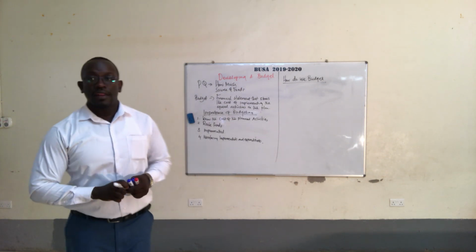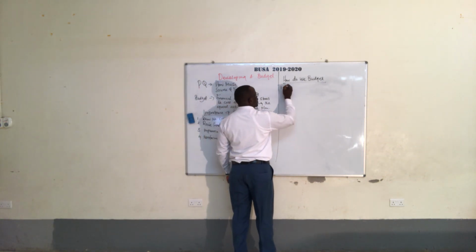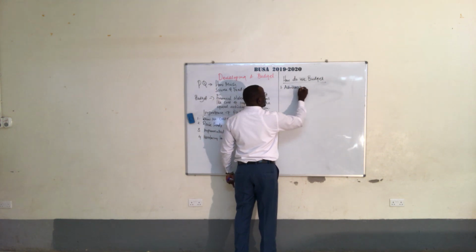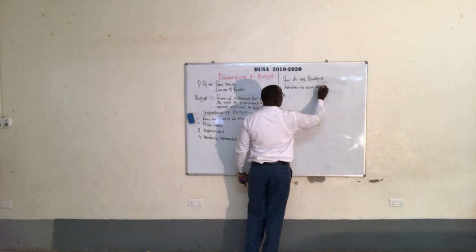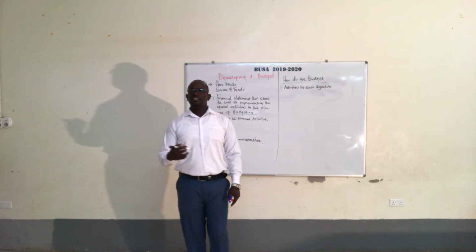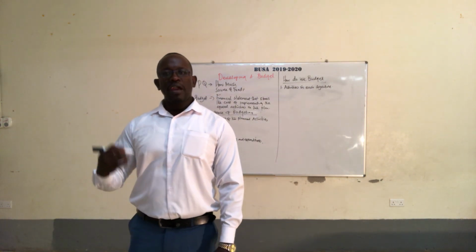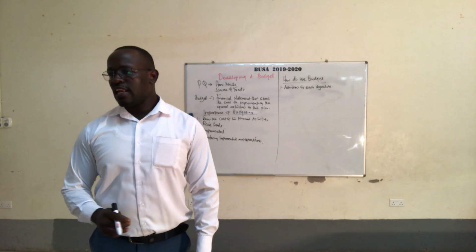Number 1, we need to look at the activities in each objective. For an example, my objective is to pay my school fee for this semester. What activities are under that?